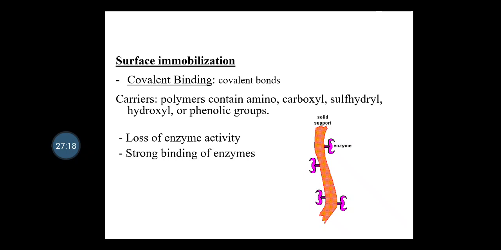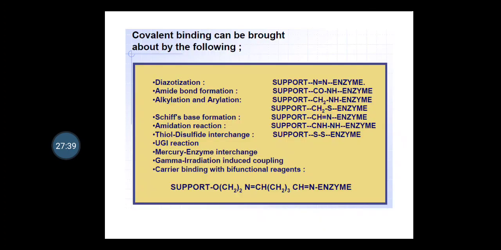The formation of covalent bonds usually takes place particularly with the side chains of amino acids present in the enzyme. These are a few hurdles related with covalent bonding: loss of enzyme activity, and the strong binding of the enzyme towards the solid support. These are some mechanisms by which one can see the covalent binding.